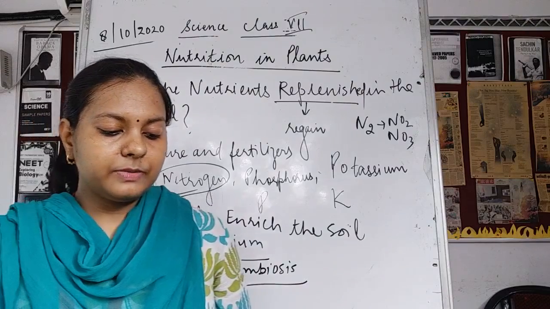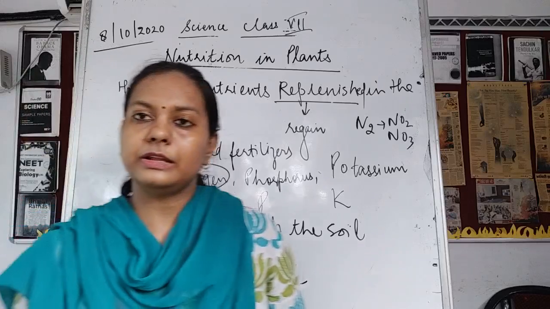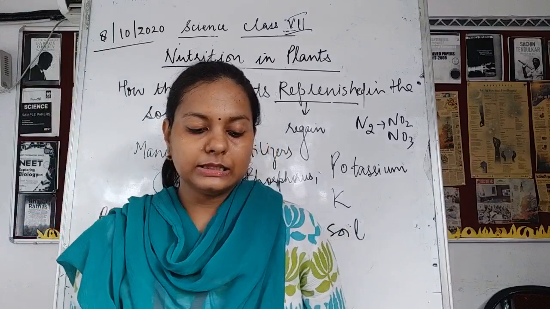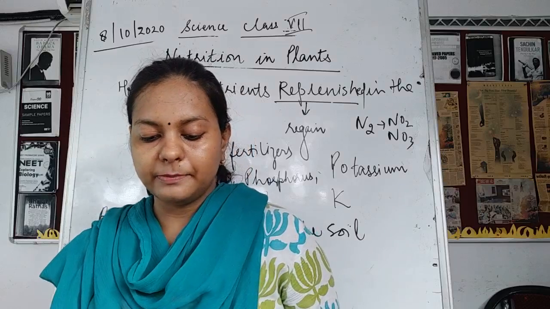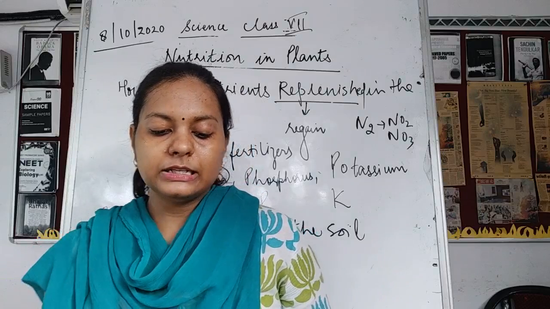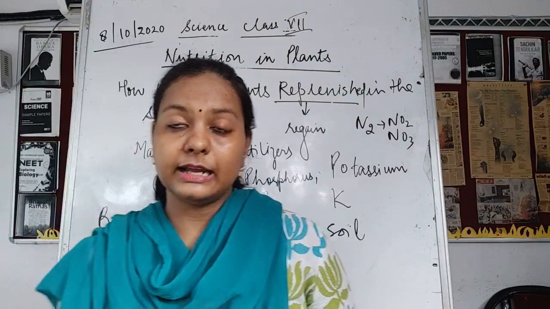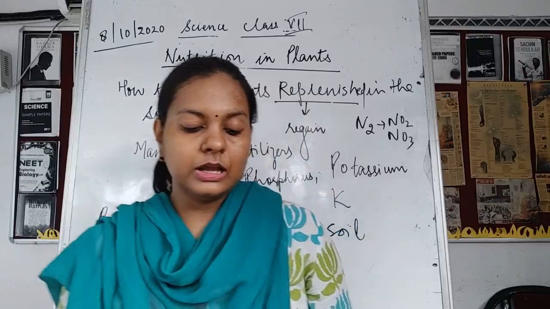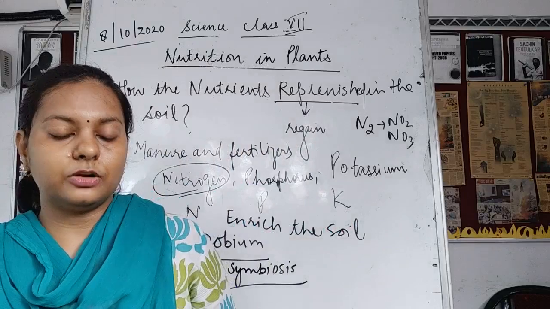Now, most of the pulses, that is dal, is obtained from the leguminous plants. You can remember the name of the leguminous plants. In other chapters, you will learn that most of the plants are autotrophs. Only a few plants are parasitic or saprophytic. They derive nutrition from other organisms. All the animals are categorized in the heterotrophic mode of nutrition. Since they are dependent upon the plants, these animals cannot prepare their own food.